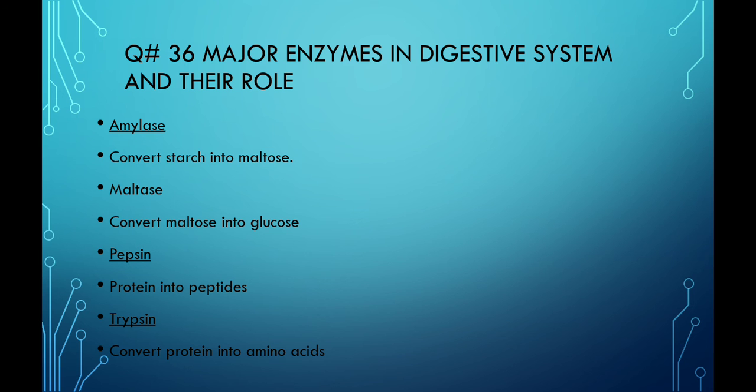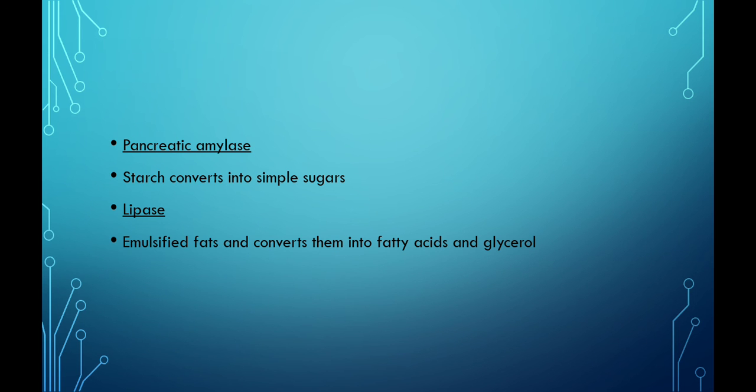Next is trypsin, present in the pancreas, which converts protein into amino acids. Pancreatic amylase is also present in the pancreatic juice and converts starch into simple sugar.